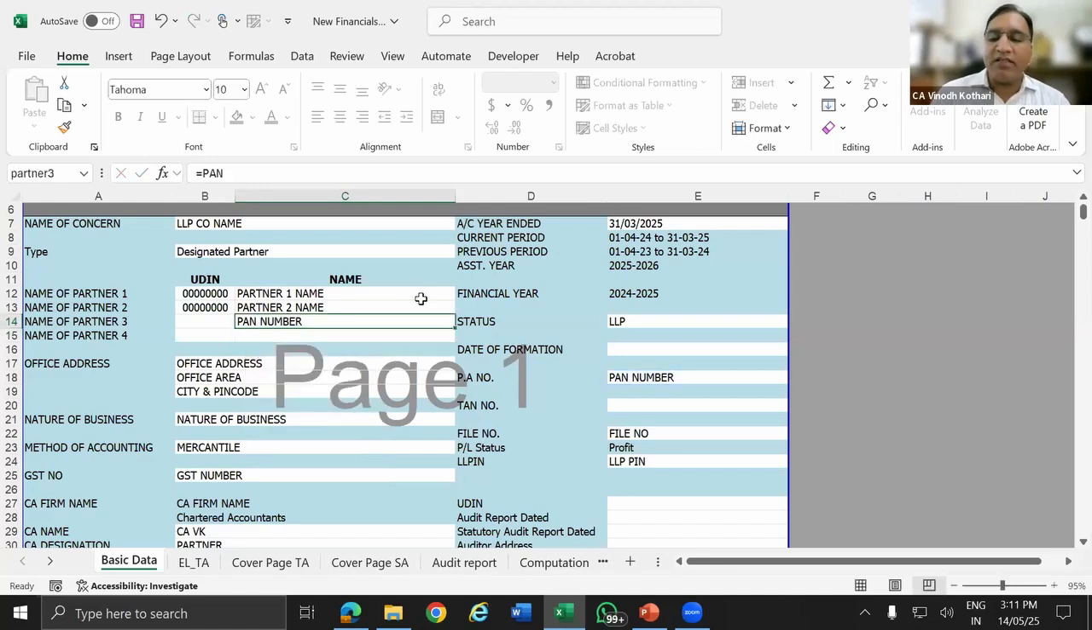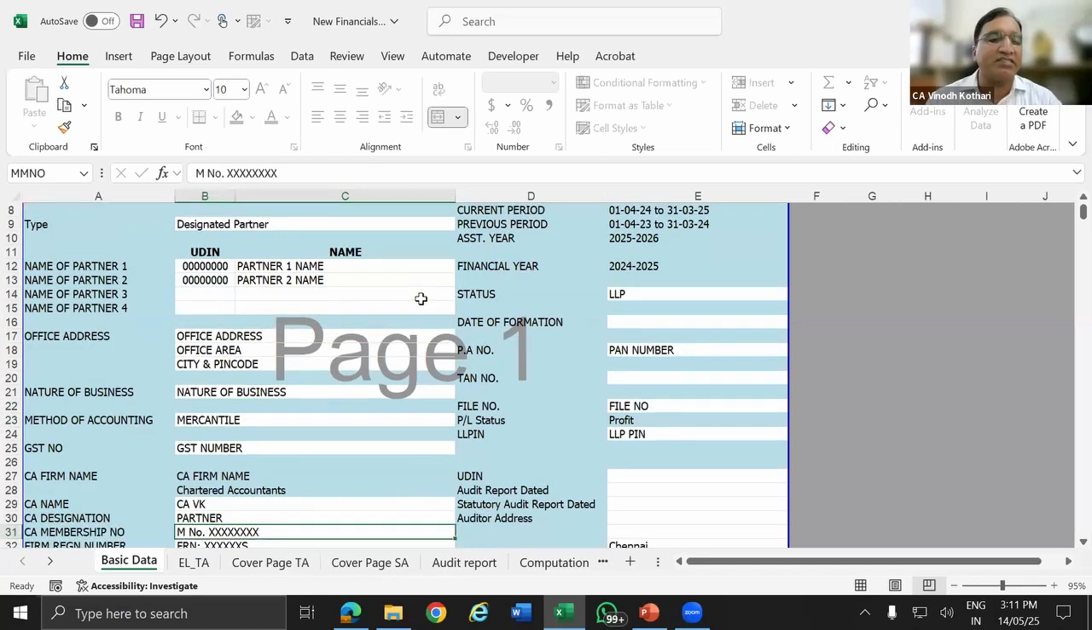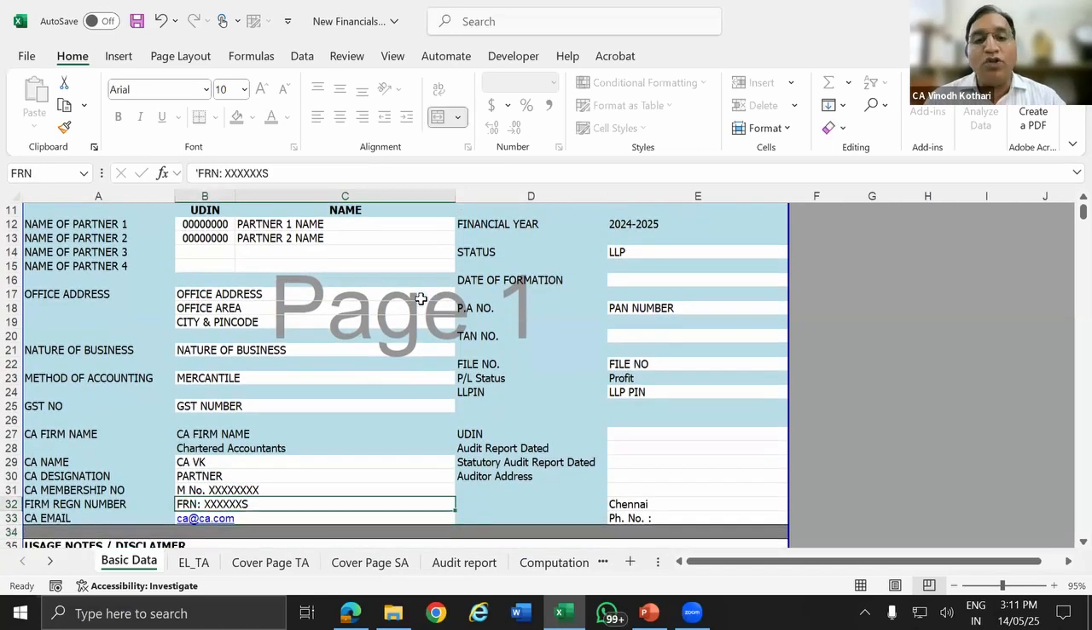So all those details will be linked. This is the first part of the financial statement, that is the basic data. This will help you reduce the time of linking and mismatch. Everything is linked, even the auditor name, PAN number, GST number, even the UDIN date.